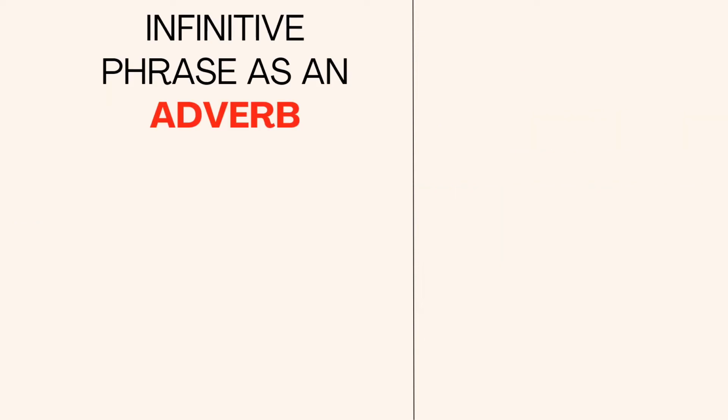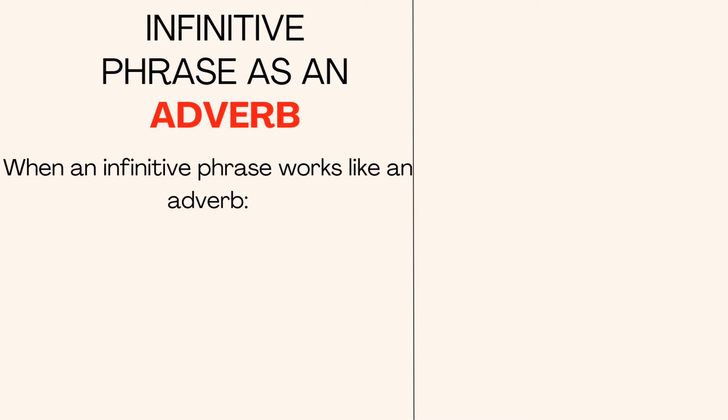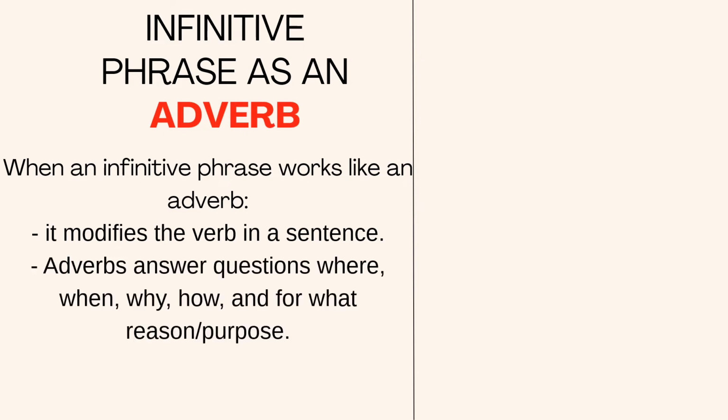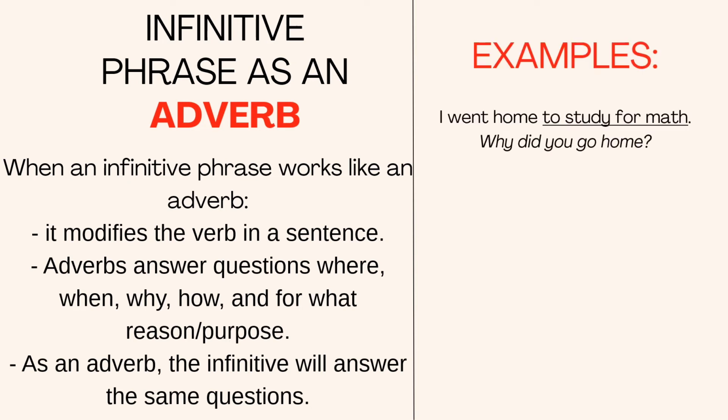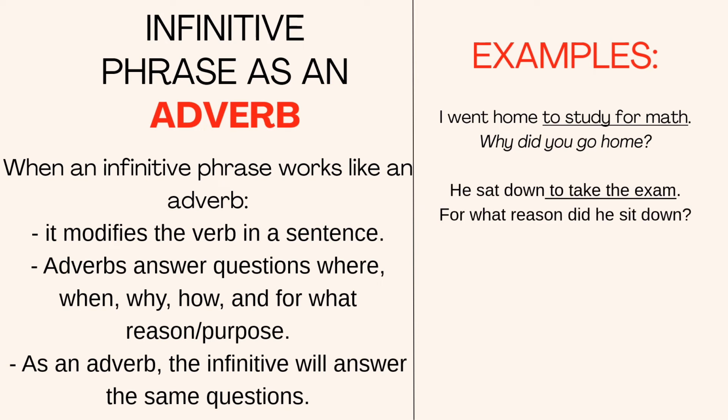Lastly, we have the infinitive phrase as an adverb. When an infinitive phrase works like an adverb, it modifies the verb in a sentence. Adverbs answer the questions where, when, why, how, and for what reason or purpose. As an adverb, the infinitive will answer the same questions. Here are some examples. I went home to study for math. It answers the question, why did you go home?